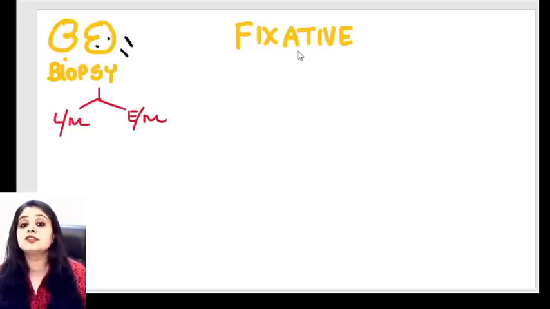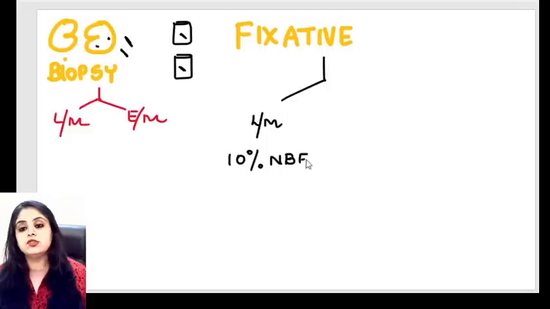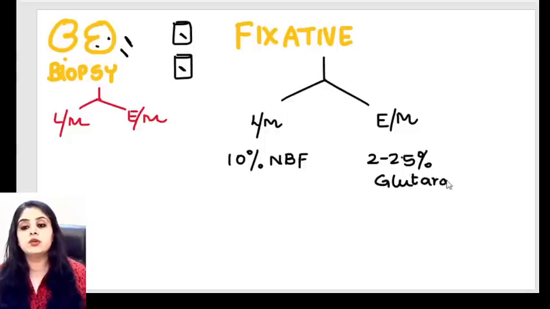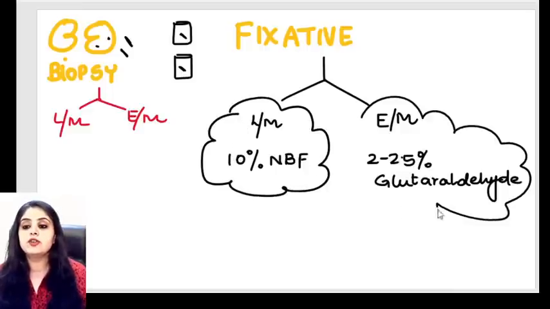So you will put them in what solutions? What container will you drop the first biopsy in? What container will you drop the second biopsy in? The one that you're sending for light microscope, you will drop it in a container of 10% neutral buffered formalin. And in the container which you want to send for electron microscope, you are going to use 2 to 2.5% deuteraldehyde. So repeating, for light microscope it is 10% NBF, for electron microscope it is 2 to 2.5% deuteraldehyde.